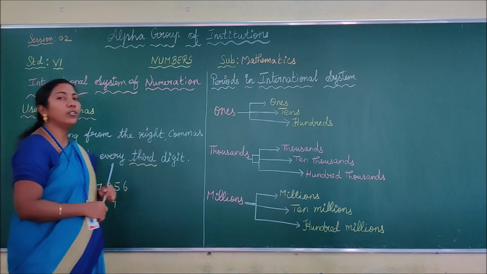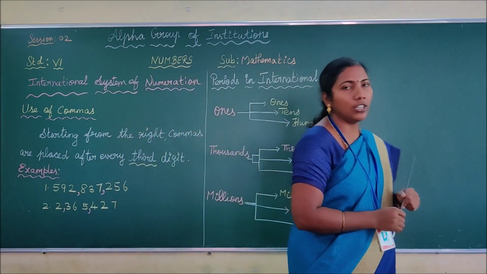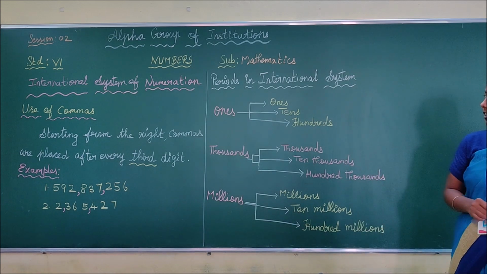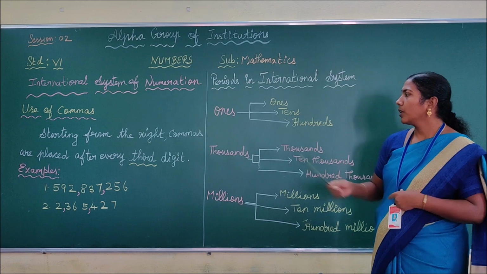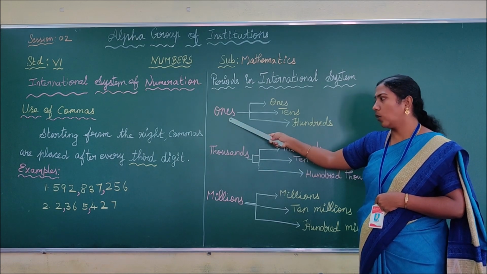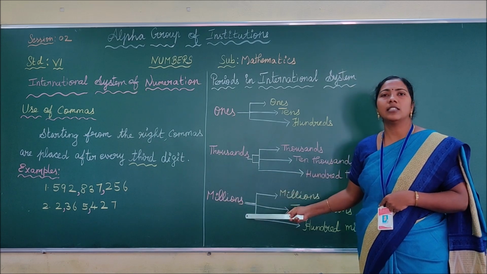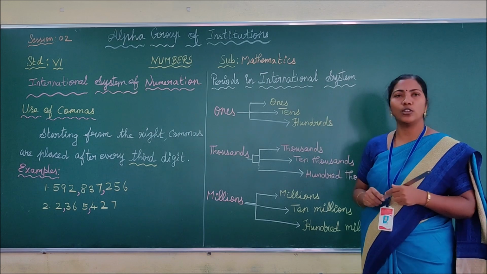Next, children, we are going to see what the periods are in the international system of numeration. In the Indian system also we have periods. Similarly, in the international system you have periods. What are the periods in the international system? You have three periods: ones, thousands and millions. These are the three periods in the international system of numeration.